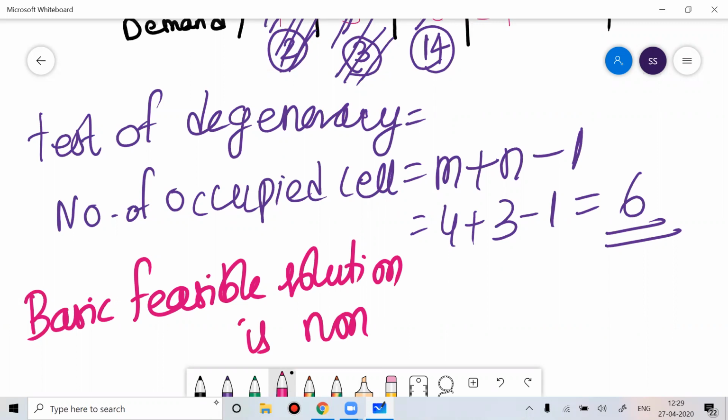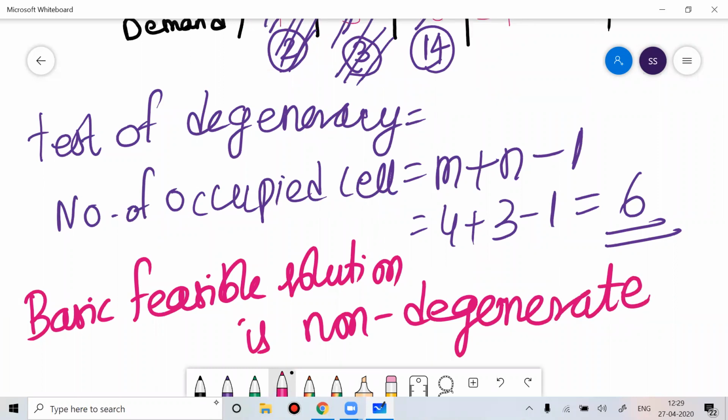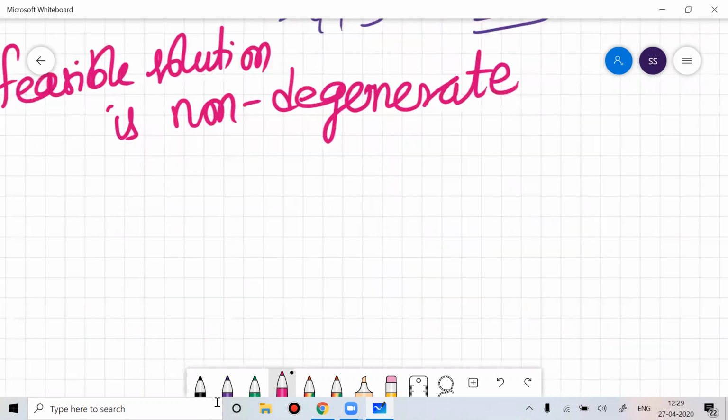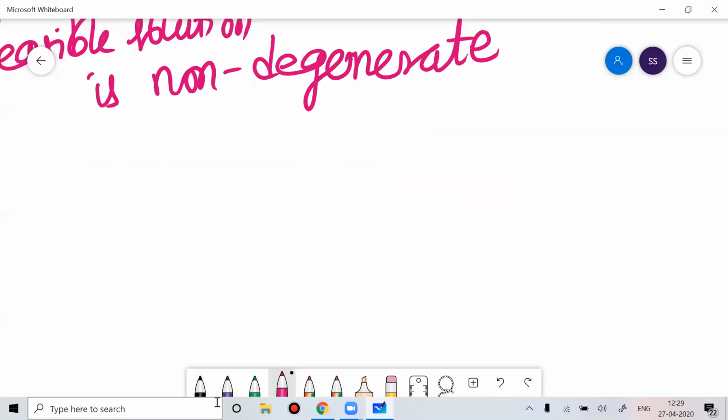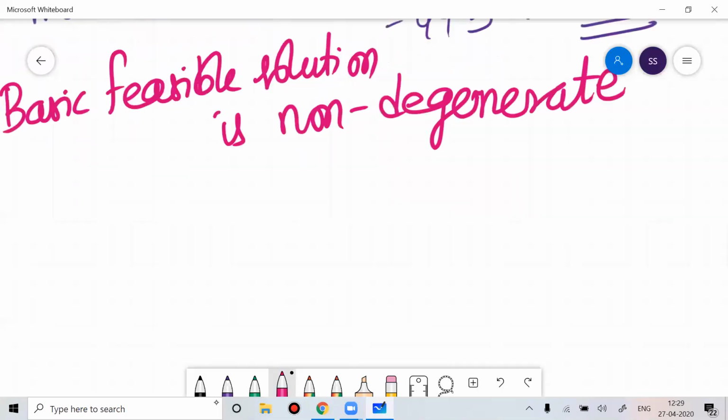is non-degenerate. Now what I can do is find the total cost. So the total cost associated with this problem.